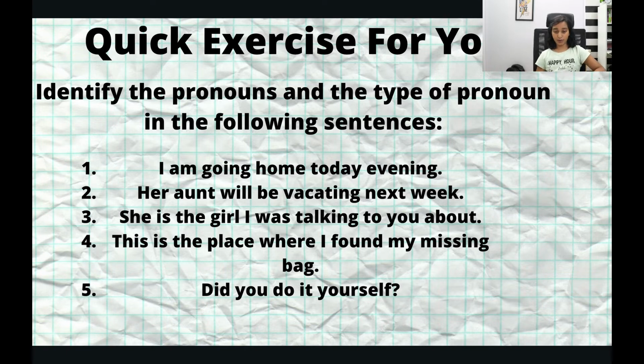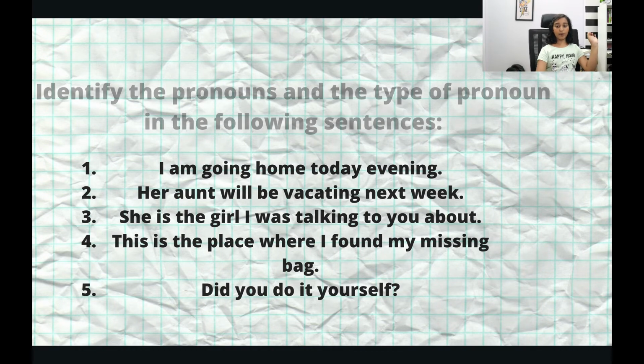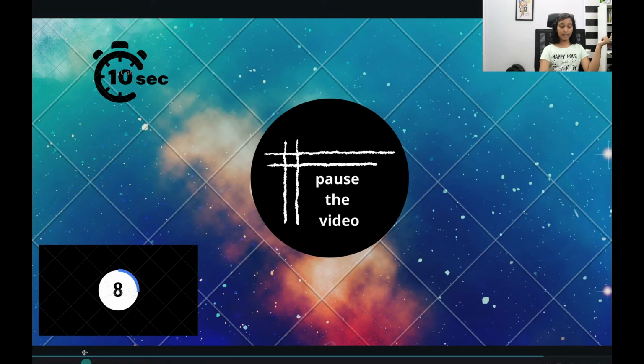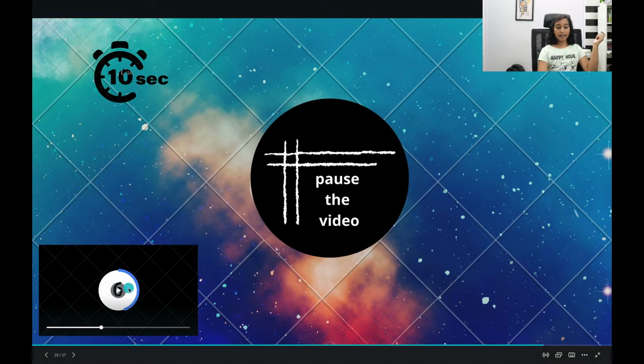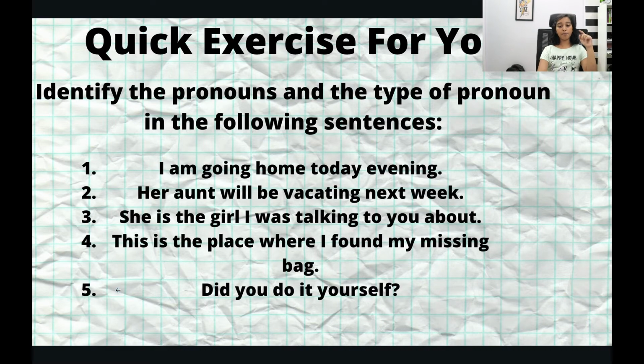I have a 10 seconds timer. What you need to do is pause the video and take a screenshot of it. I'll go to the next screen and play this timer of 10 seconds, and you need to pause the video after taking a screenshot.